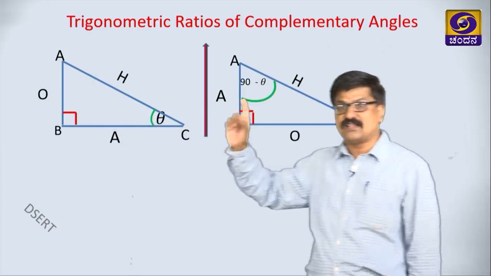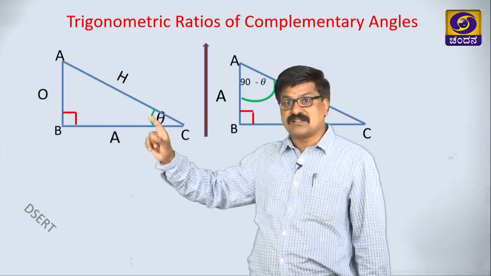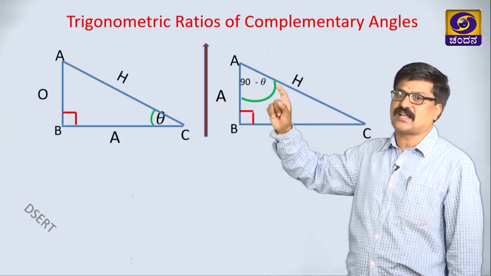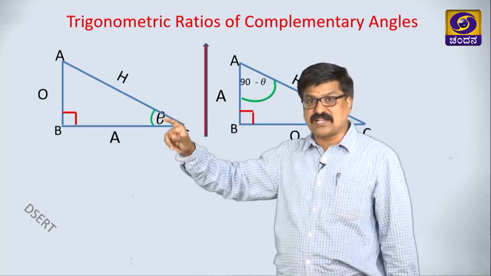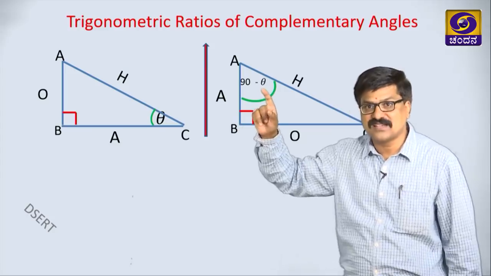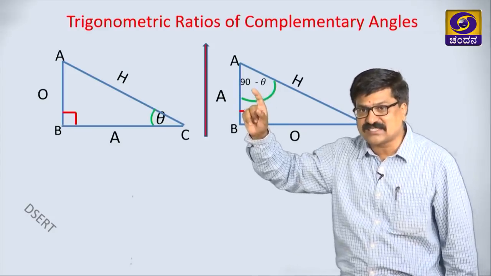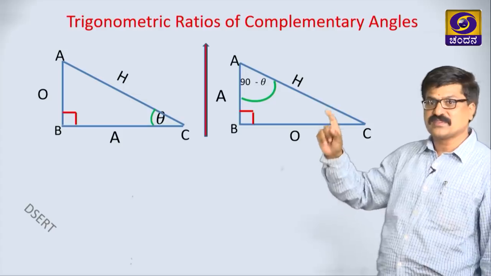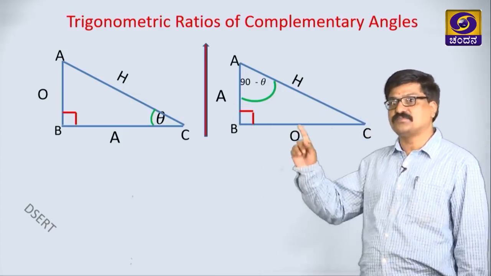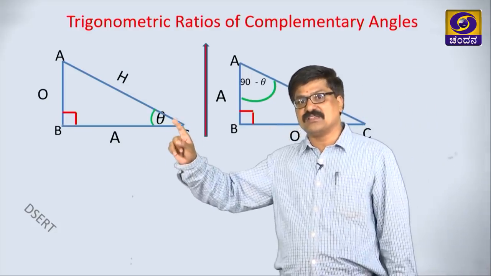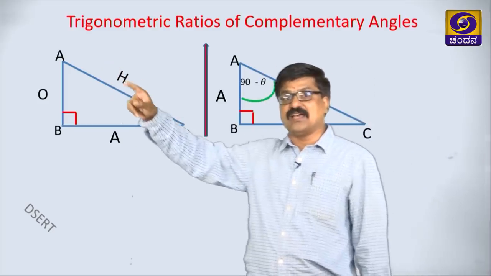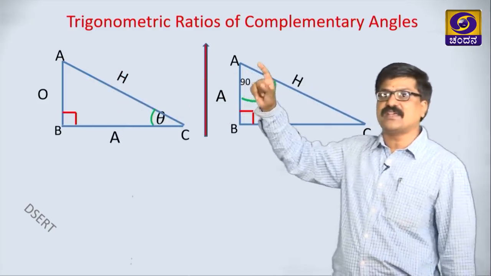Let us take the same right angle triangle here, I am writing it again. Here it is theta, and this is 90 minus theta, hence I am taking this as 90 minus theta. With respect to theta, this is O, H, A. With respect to this 90 minus theta, this is O, this is H, this is A. Observe carefully, both the triangles are the same. Here theta, because the sum of these two is 90, hence this is 90 minus theta.